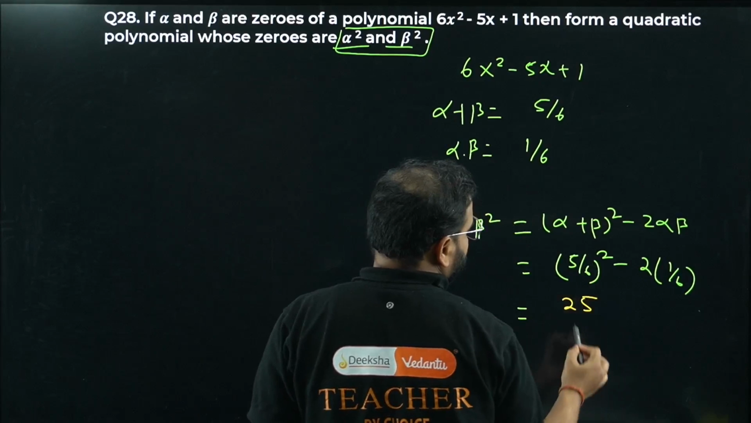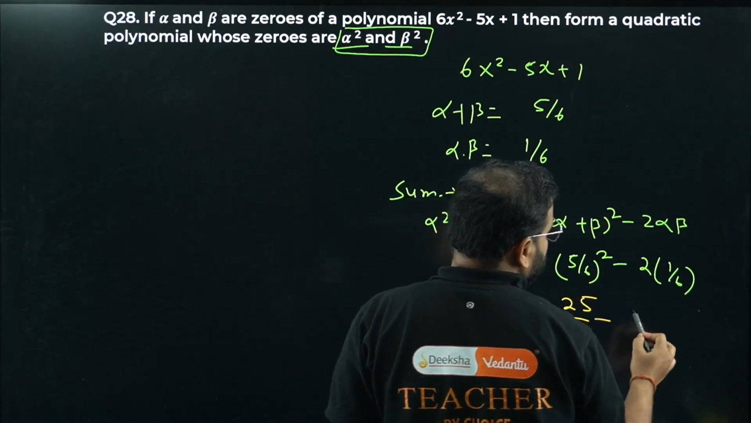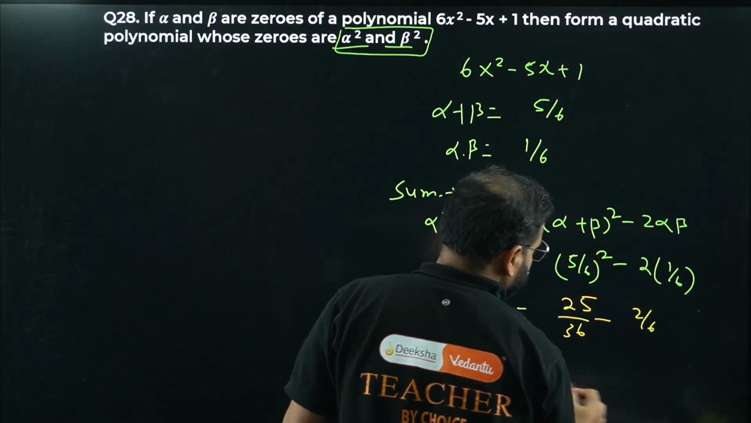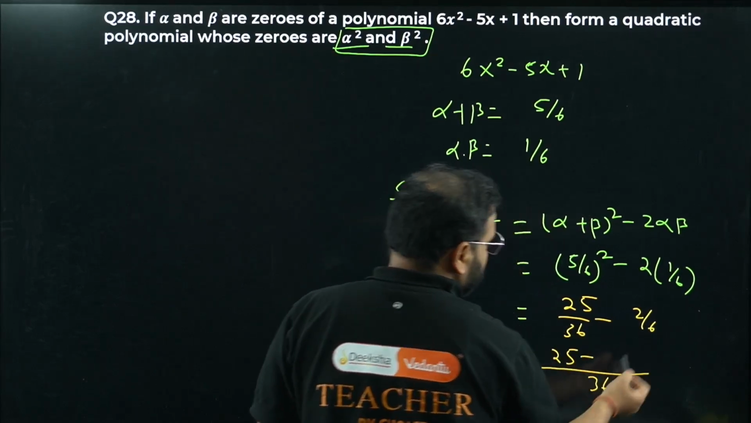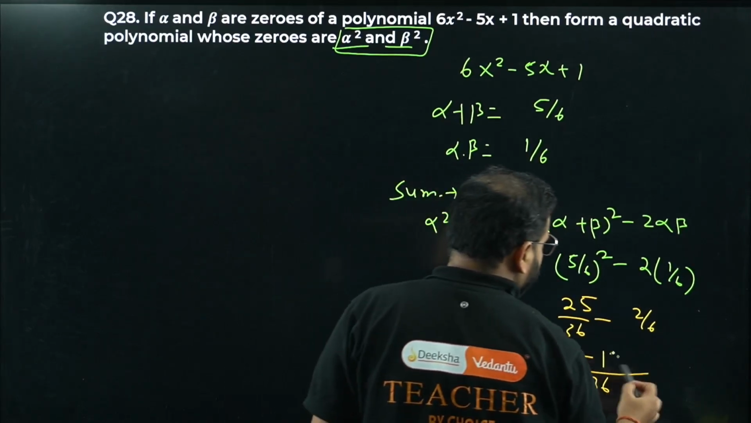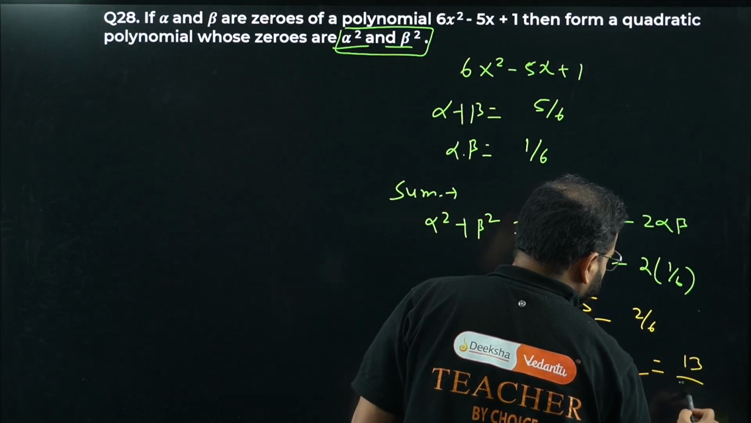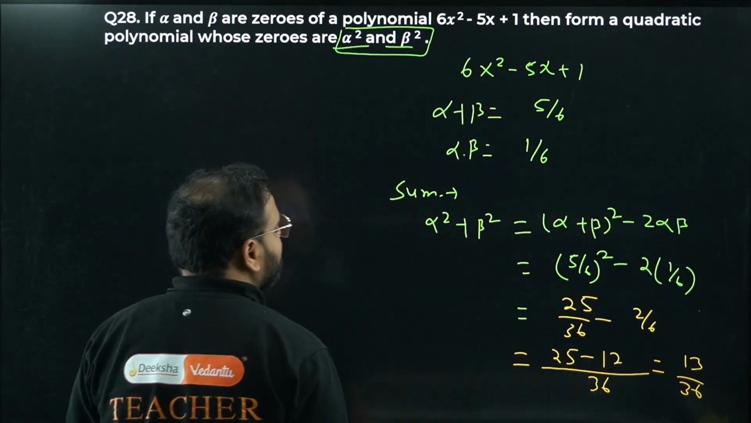25, 5 square: 25 by 36 minus 2 by 6. Take the LCM, please. 36 is the LCM, sir. 25 remains as here. 6 into 6 is this, so minus 12. What is the answer, sir? 13 by 36. 13 by 36 is my sum.